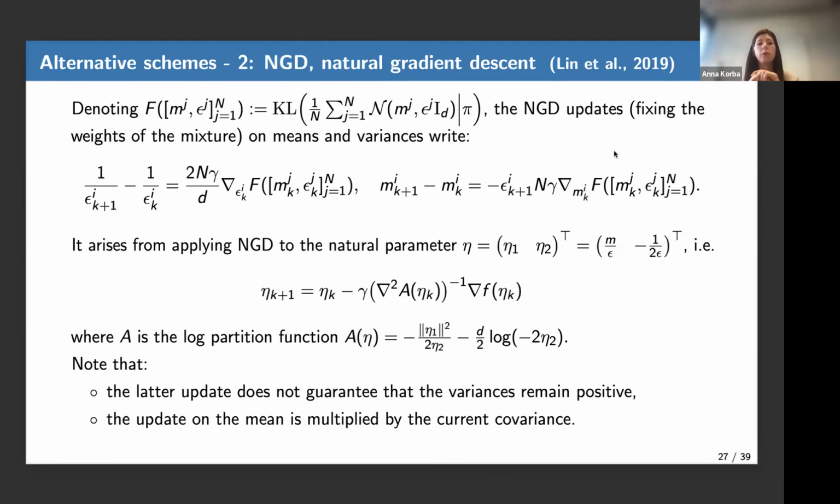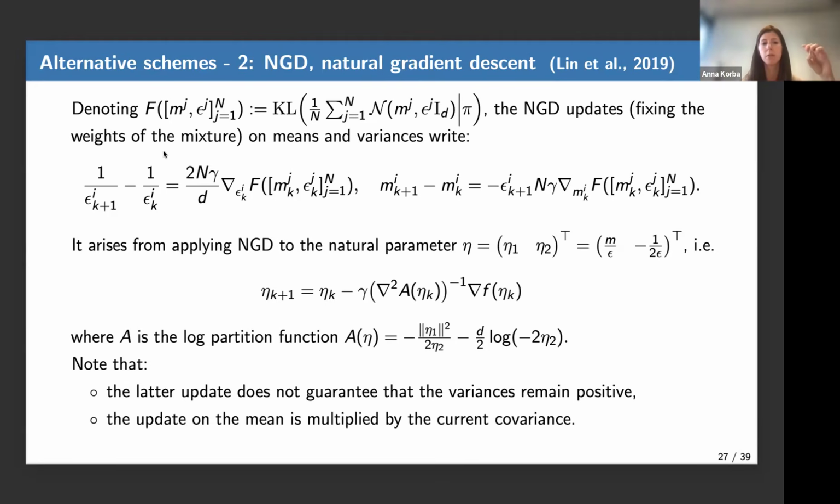It was called natural gradient descent because it was operating on the natural parameter. Remember that, so I didn't remind it here, but a Gaussian density is an exponential family distribution that can be described with a natural parameter. And you can write an algorithm called natural gradient descent.